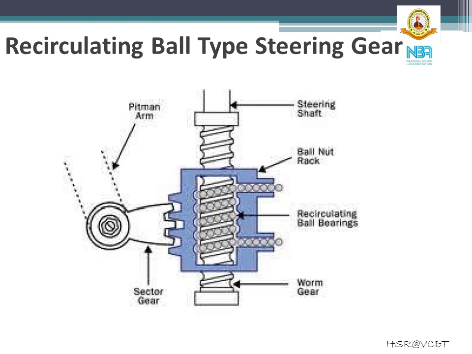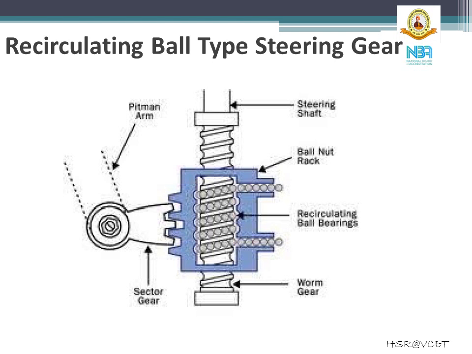Next is the recirculating ball type steering gear. The figure shows you the simplified diagram of the recirculating ball type of steering gear. This type of steering gear was widely used earlier in automobiles. It consists of a worm at the end of the steering rod as shown in the figure. A nut is mounted on the worm with two sets of balls in the groove of the worm and in between the nut and the worm.